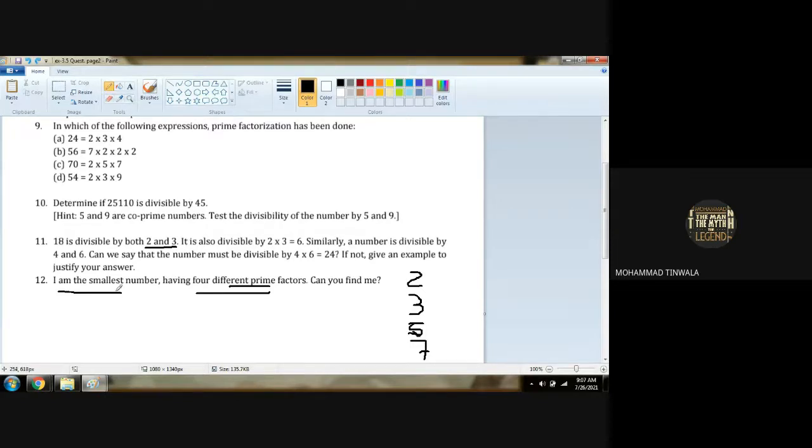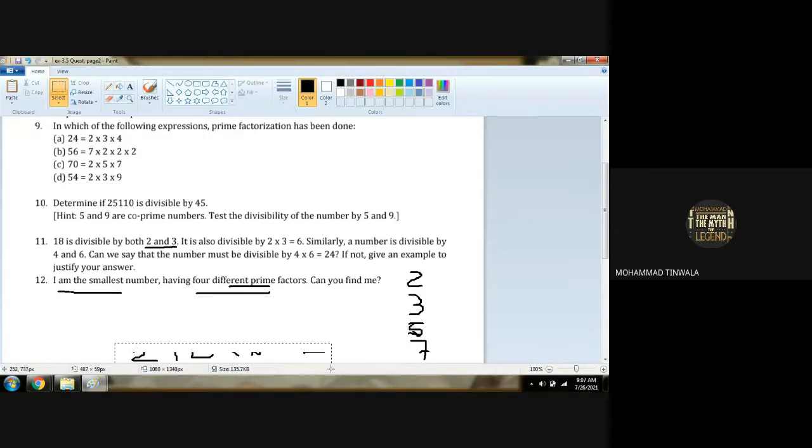Girls, if I say I'm the smallest number, નાનામાં નાનો નંબર છે કયો? જેનું prime factor, for example, prime factor of 24 is what? 2 12s are 24. 12 will be having 2 6s are 12. 6 will be having 2 3s are 6. So 3, 2, 2 and 2 will be the prime factorization of 24. Yes or no?